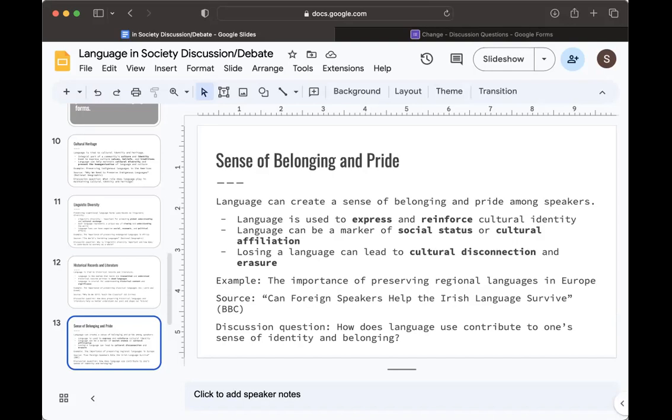Another example is in Scotland. So Gaelic is spoken by a small community, and preserving the language is seen as crucial for maintaining the country's cultural identity and heritage. So a source I found on this was called "Can Foreign Speakers Help the Irish Language to Survive?" And this was an article published by BBC. So a question that we can think about on this topic is, how does language use contribute to one's sense of identity and belonging?